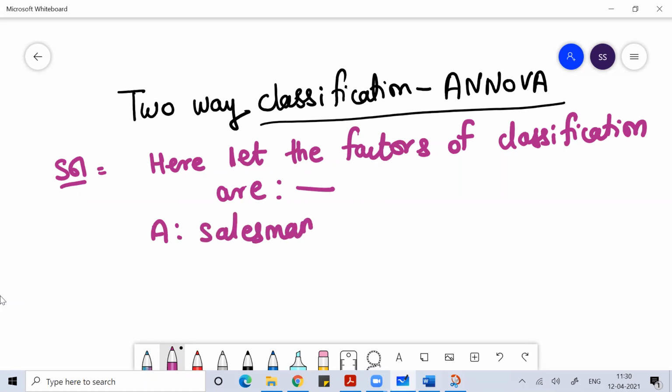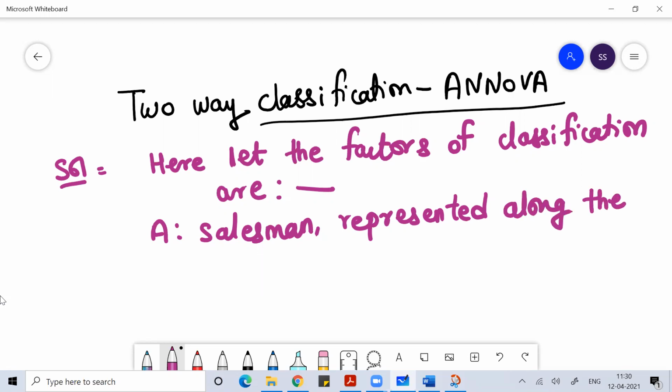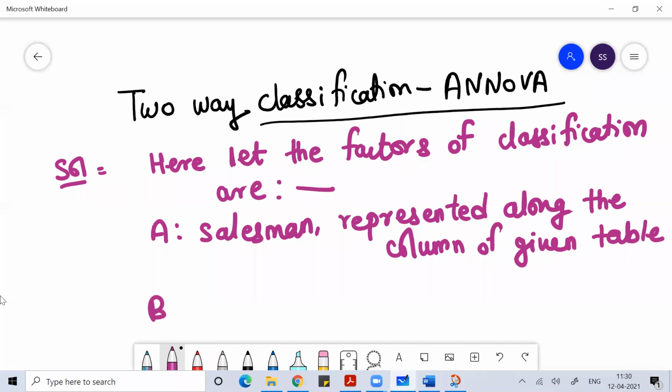Salesmen are represented along the columns of the given table. And B represents the season.